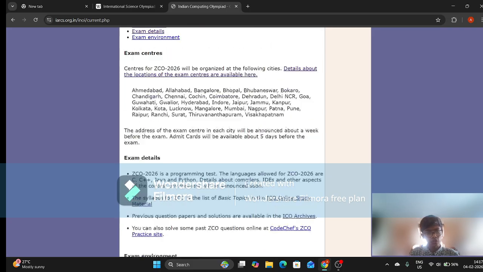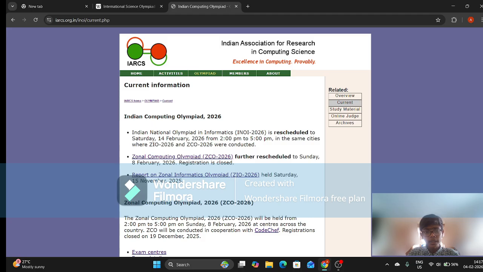So yeah, that's about the first stages. Then comes, you can see here, the Indian National Olympiad in Informatics, INOI. There were a lot of scheduling issues this year because of center problems. So yeah, the Indian National Olympiad in Informatics is the next level.